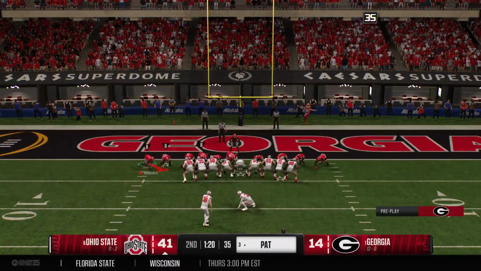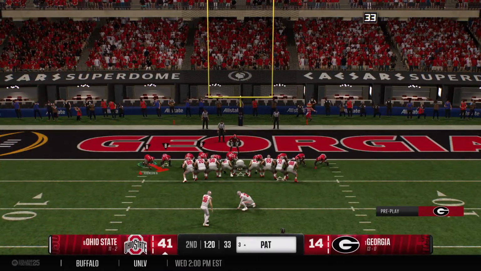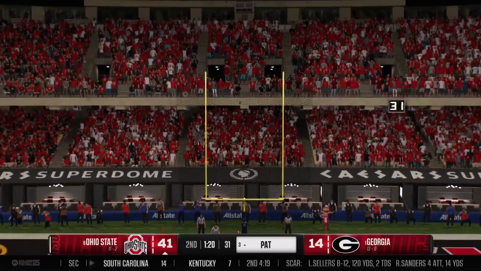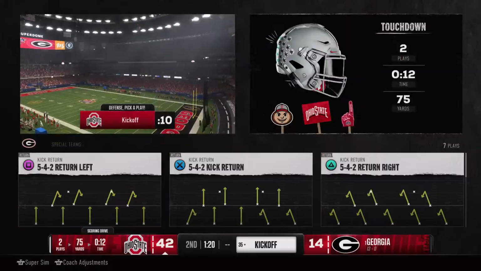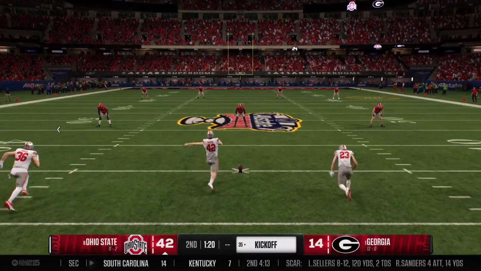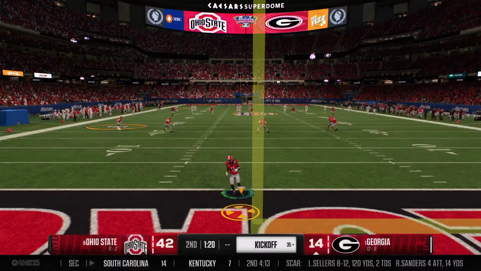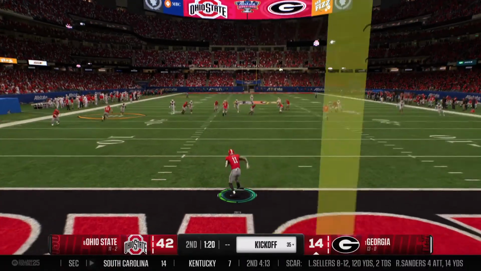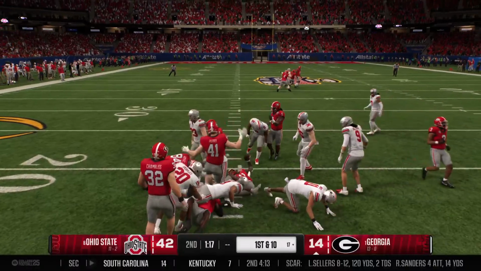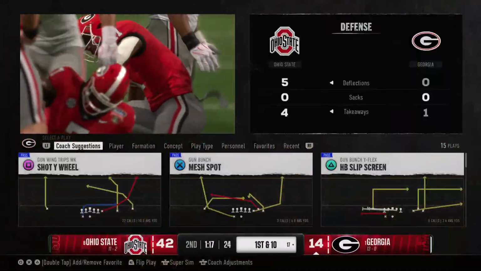Here's the point after attempt. The extra point is good, and they stretch the lead a little bit more. Now they get set to kick it away. Fielded in the end zone. It's Smith. He'll be tackled at the 17. Strong job by the coverage team.